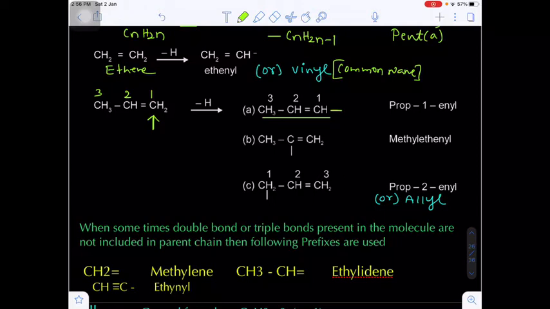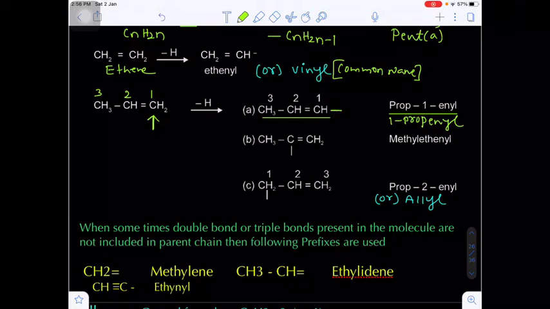This is called propenyl, but since the double bond is located on the first carbon, we write prop-1-enyl. Strictly speaking, this is 1-propenyl, or prop-1-enyl. This is the first case.